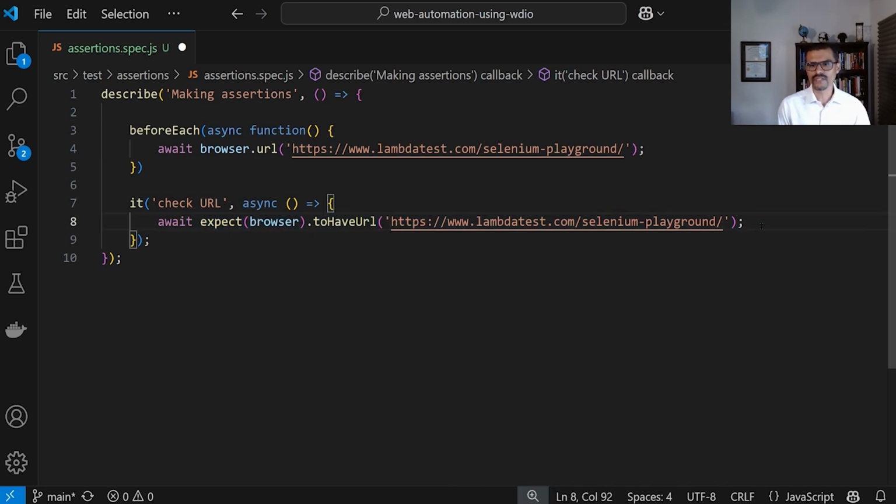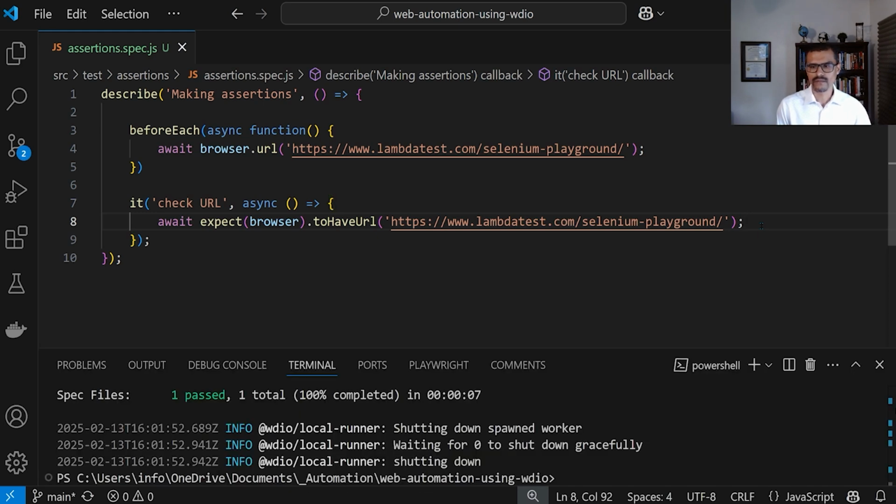Let me go ahead and execute this test so you can see that it's actually passing. I'm going to save everything, bring up the terminal, and go ahead and call npm run WDIO. And we can see here that this test is actually passing.